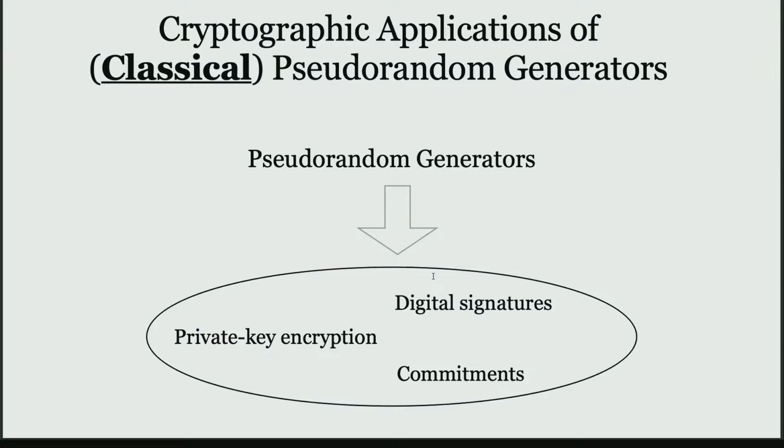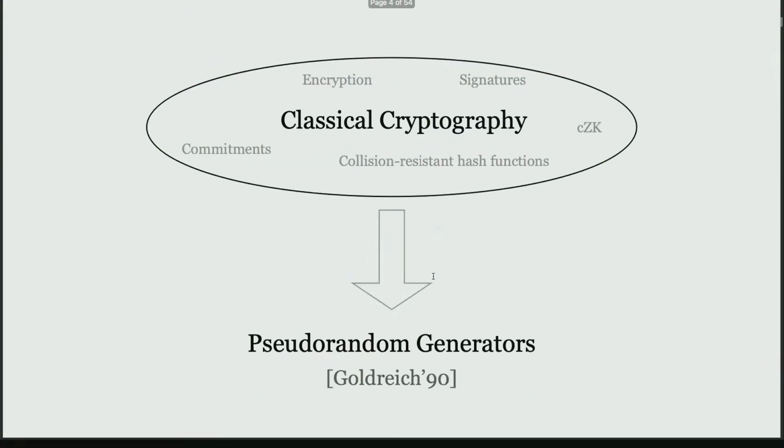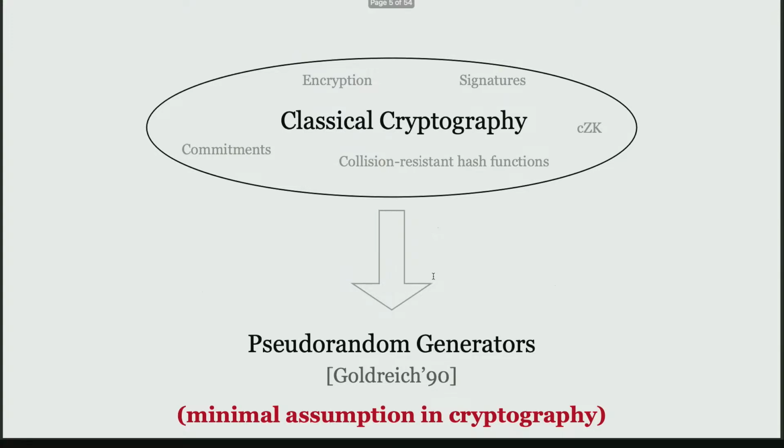And so, for example, you can base private key encryption, digital signatures, bit commitments, and so on, just on the existence of pseudorandom generators. And of course, you can also combine pseudorandom generators with other assumptions to get even more primitives. So the bottom line is pseudorandom generators are very useful in cryptography.